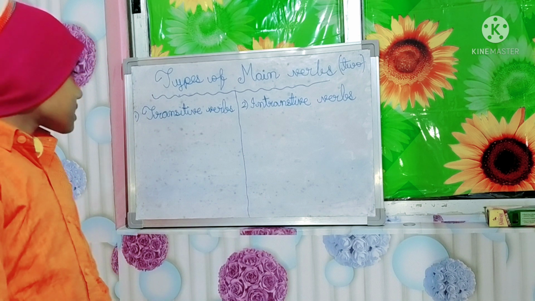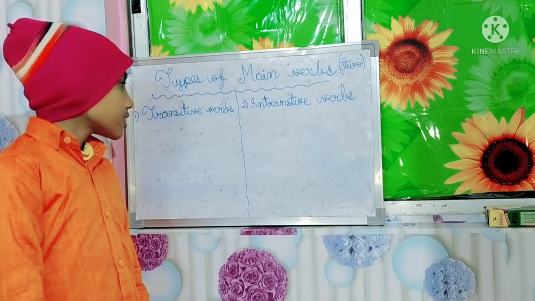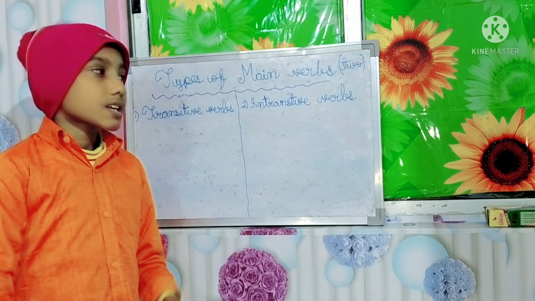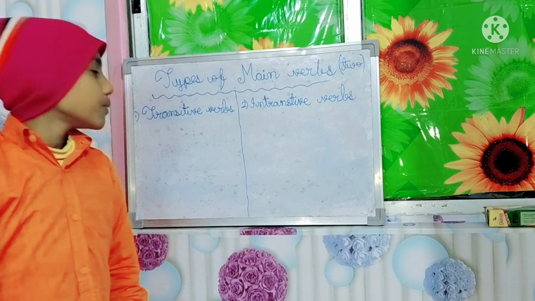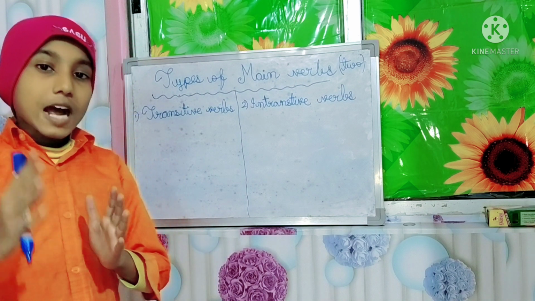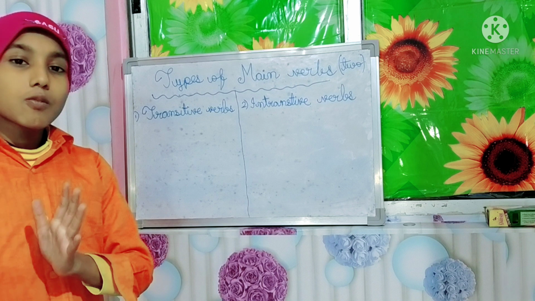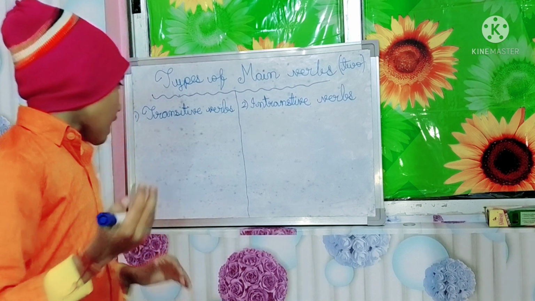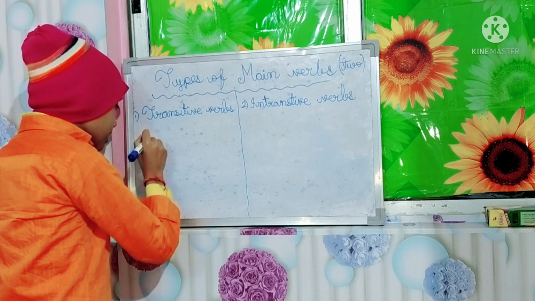First let's discuss what transitive verbs are and what intransitive verbs are, then we will discuss examples. A transitive verb is one which requires an object. Transitive verbs are verbs that require an object after them. Like, I am telling one sentence.